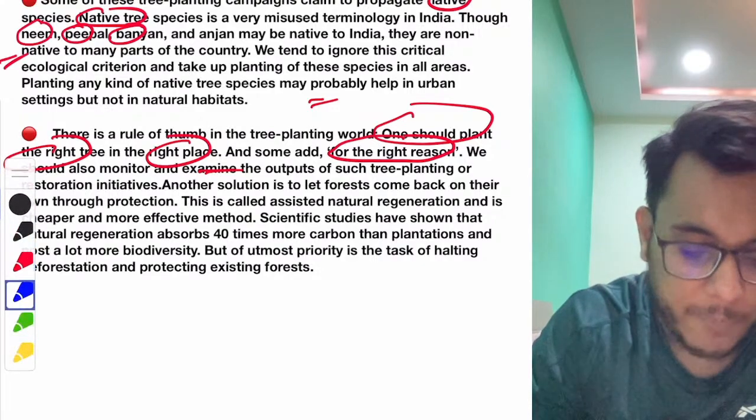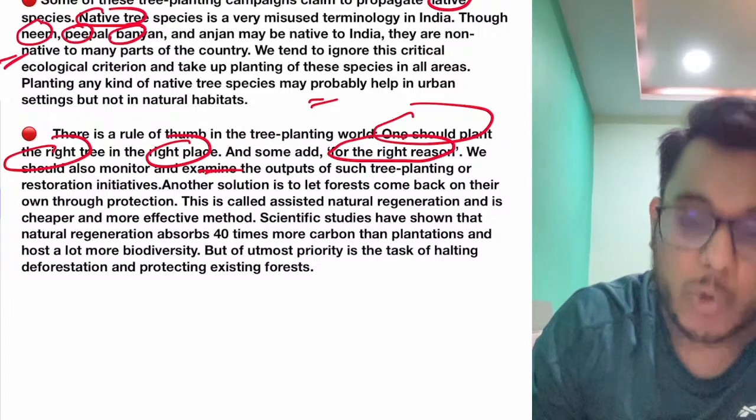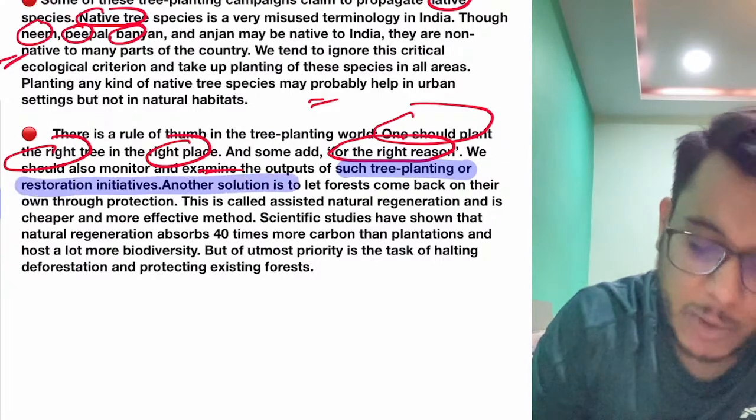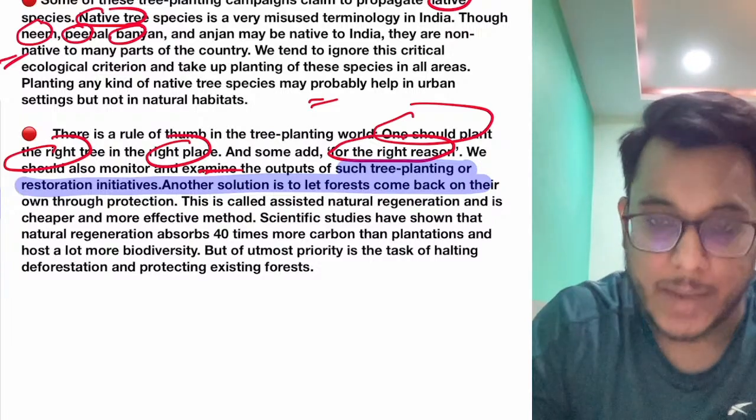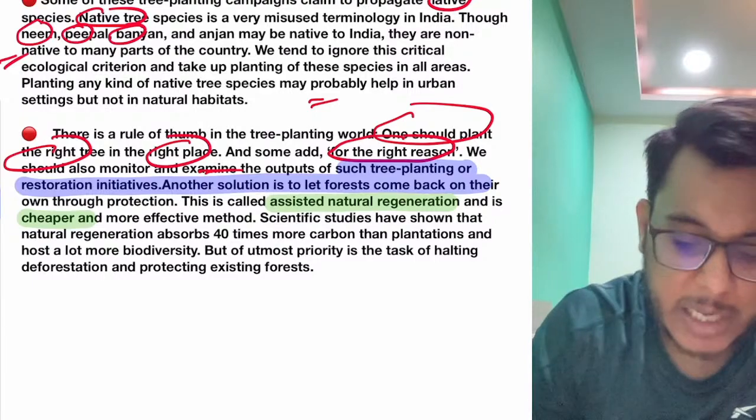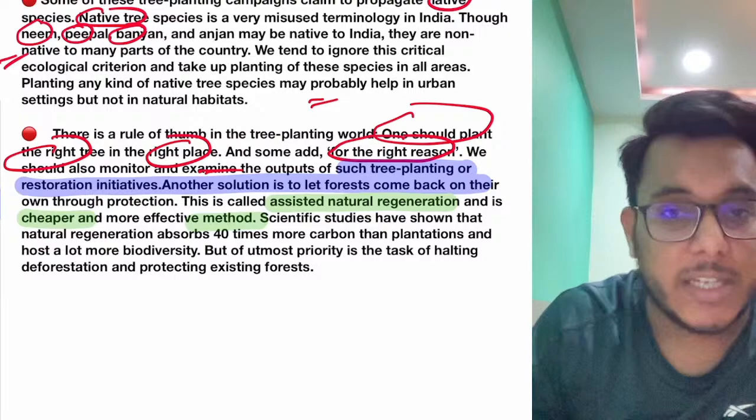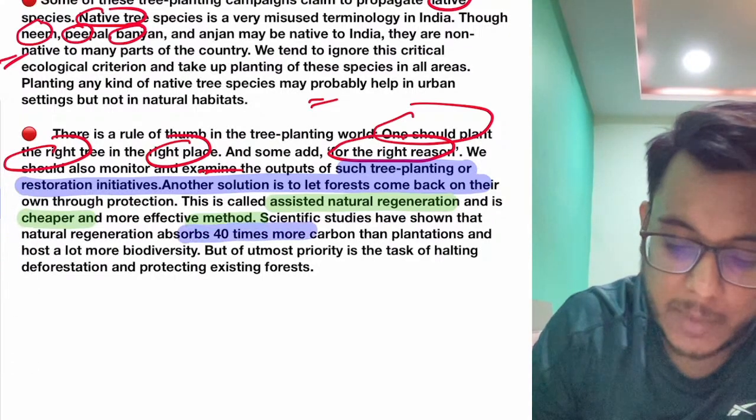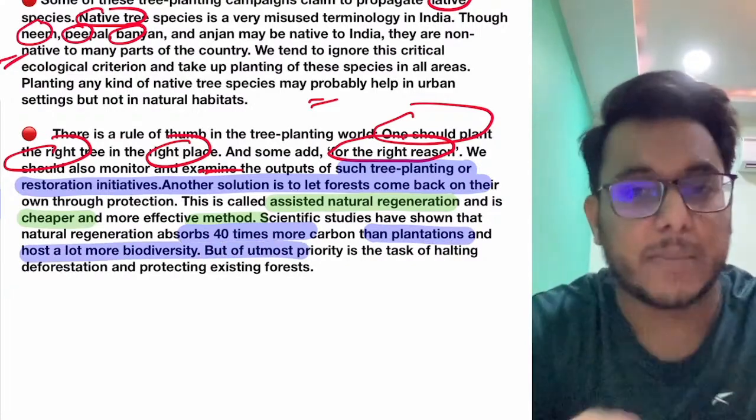It has been said that rather than just going for afforestation, we also need to look at some other solution. The other solution is giving time to the forest so that it can recover and come back on its own. This is called assisted natural regeneration, and it is cheaper and more effective. Natural regeneration absorbs 40 times more carbon than plantations. So natural regeneration is more effective than just planting a tree.